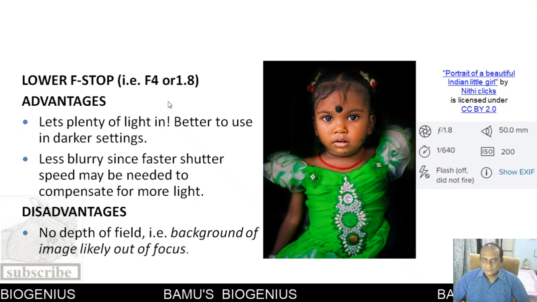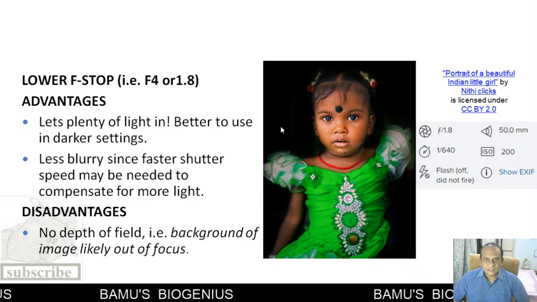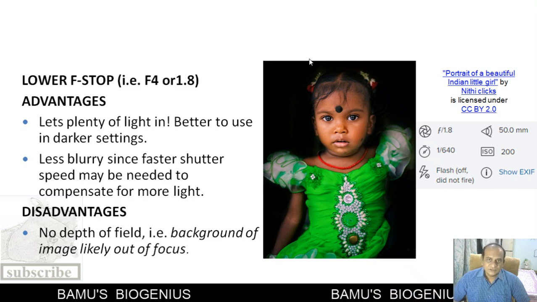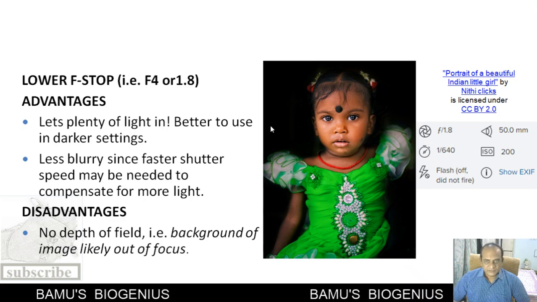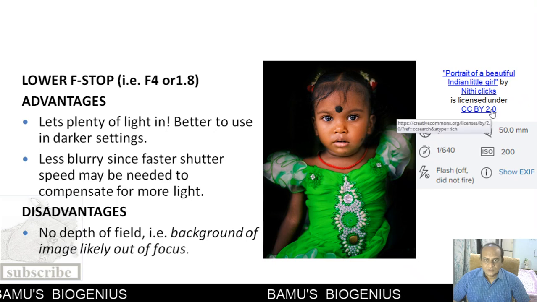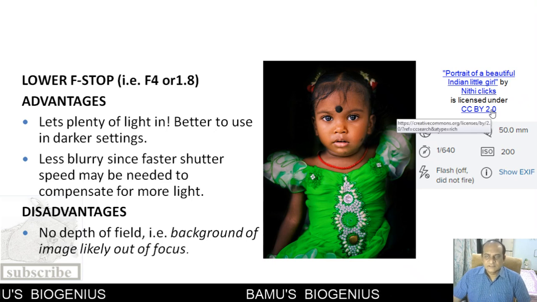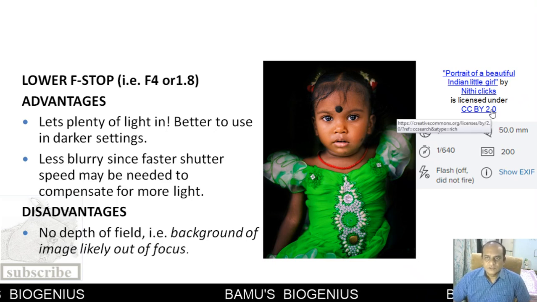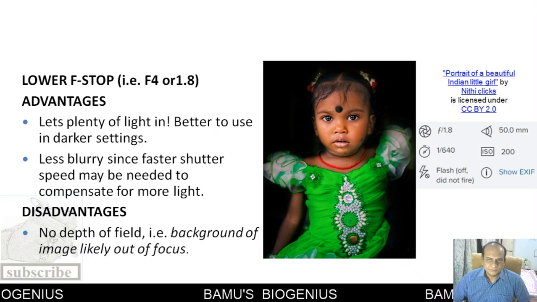When we photograph at a lower f-stop, the depth of field is not available, or the background of that image is blurry most of the time. This is a photograph taken from flickr.com.